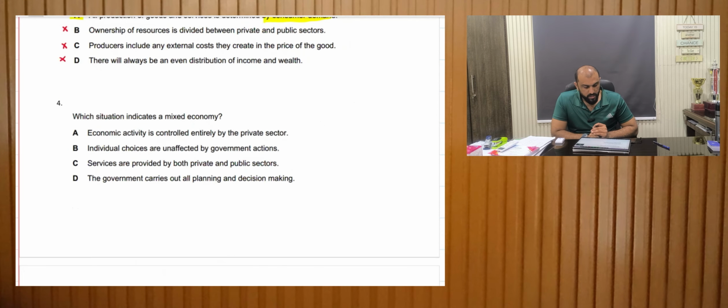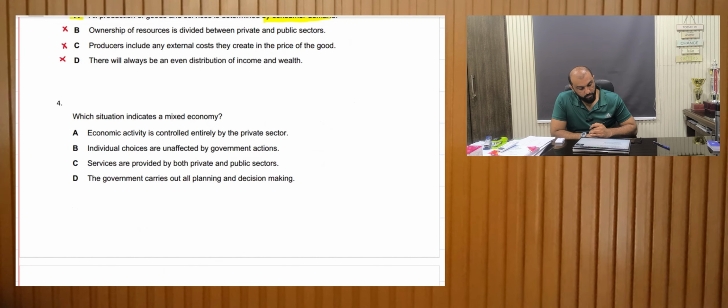Which situation indicates a mixed economy? A mixed economy is an economy where the government and the private sector both produce goods and services, and the government intervenes through rules, regulations and policies. So let's look at the options. Economic activity is controlled by the private sector. Well, incorrect.